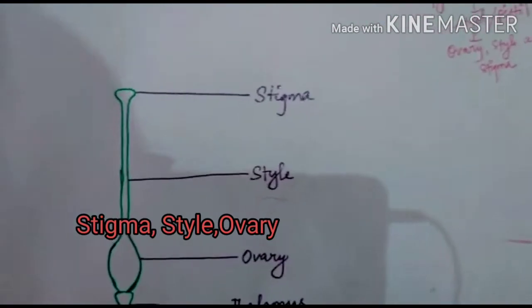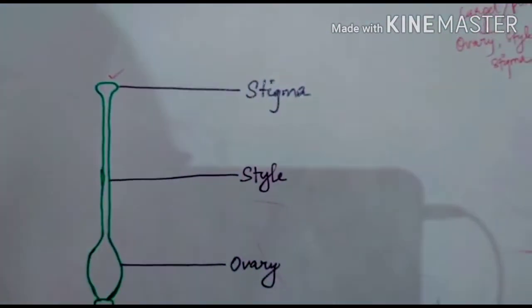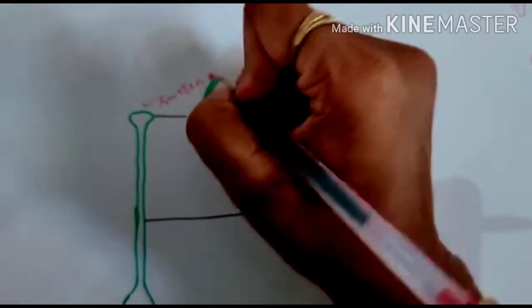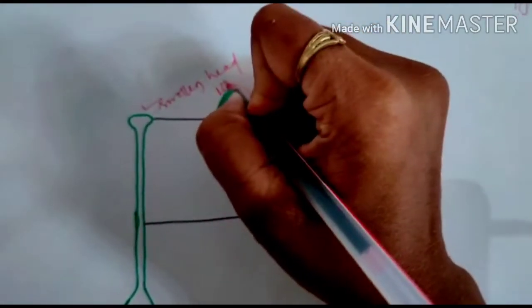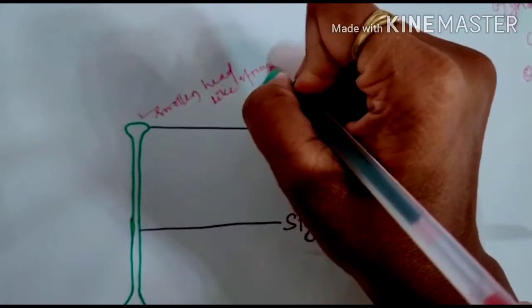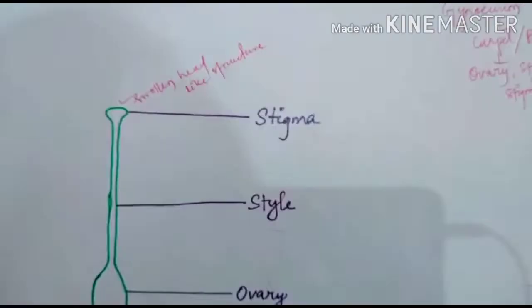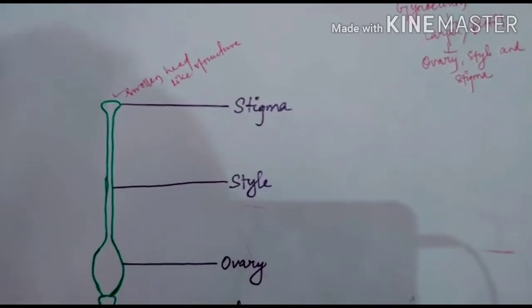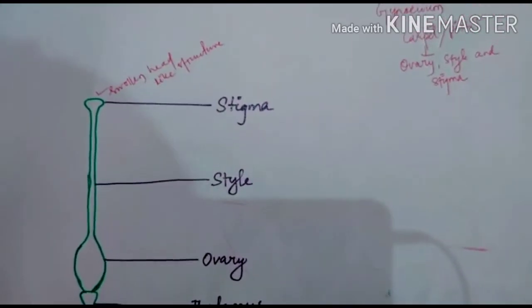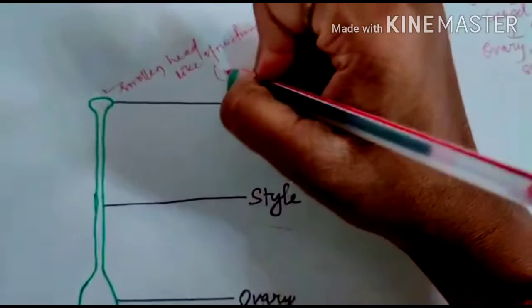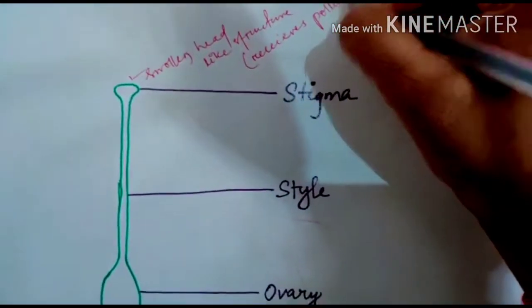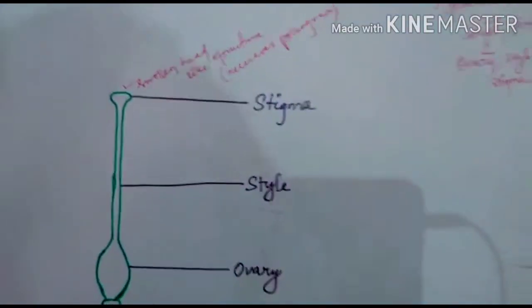So here is the stigma, which is the swollen head like structure, and its function is it receives pollen grain during the pollination. Then the style.